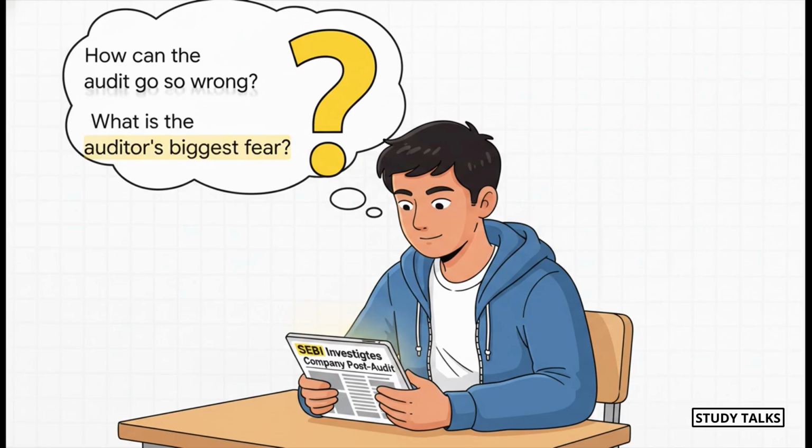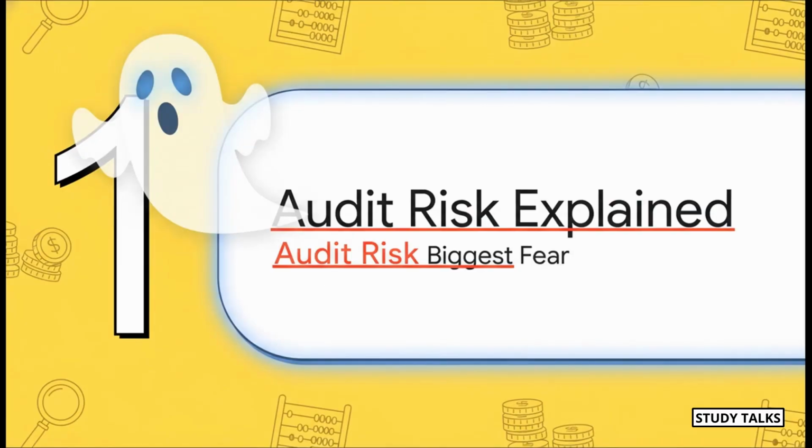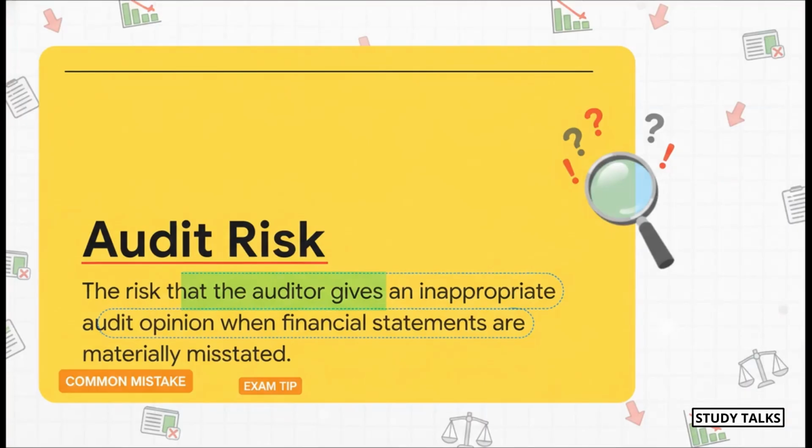What is an auditor's absolute biggest fear? So what is that one thing that keeps auditors up at night? Well, it has a name. It's called audit risk. And trust me, this is the shadow that looms over every single audit engagement. So what does that mean in plain English? It's the risk of being wrong. It's the risk that you, the auditor, sign off and say, everything looks great, clean opinion, when, in reality, the financial statements are hiding a major error. This is the risk that leads to those nightmare headlines that Samir was reading about.